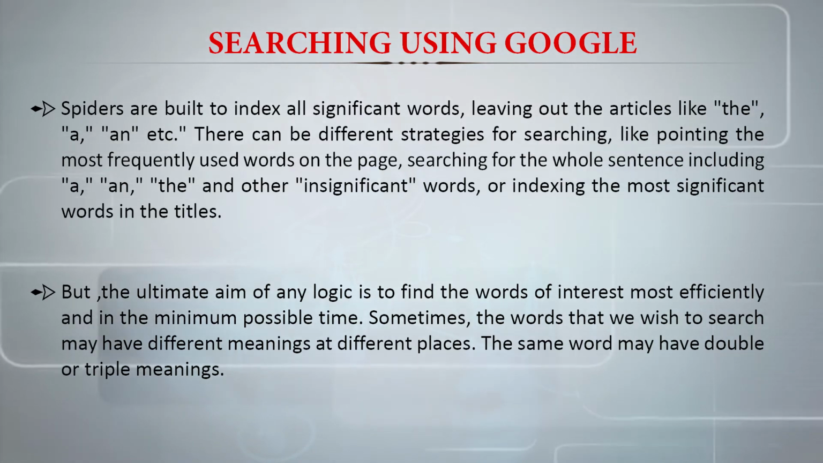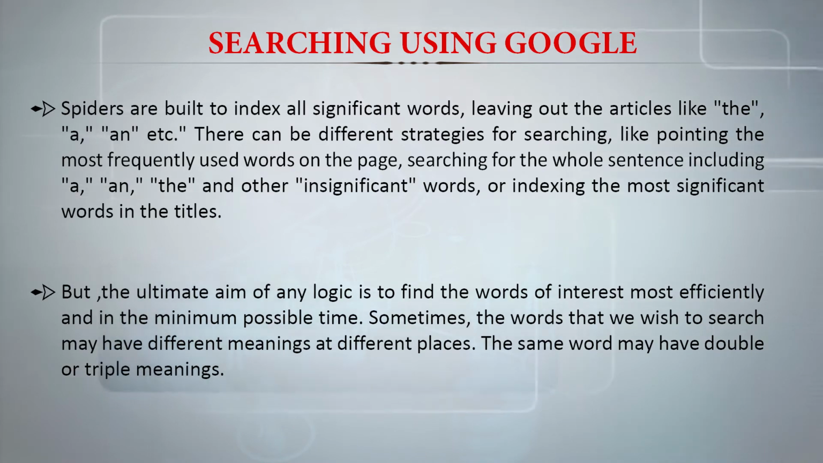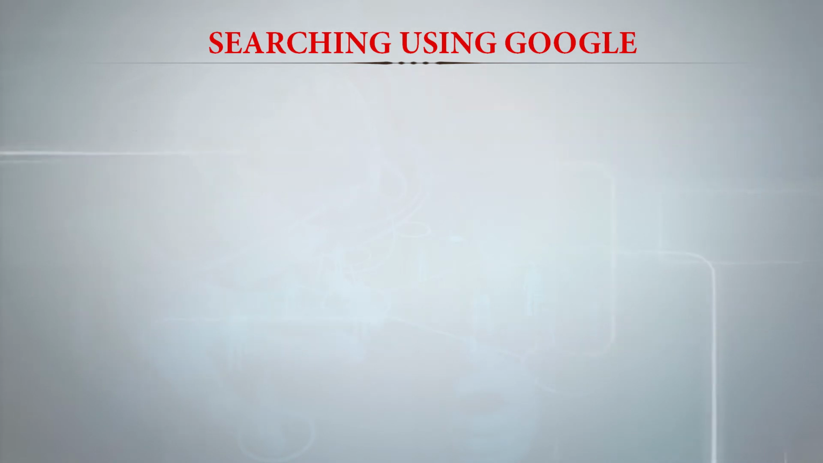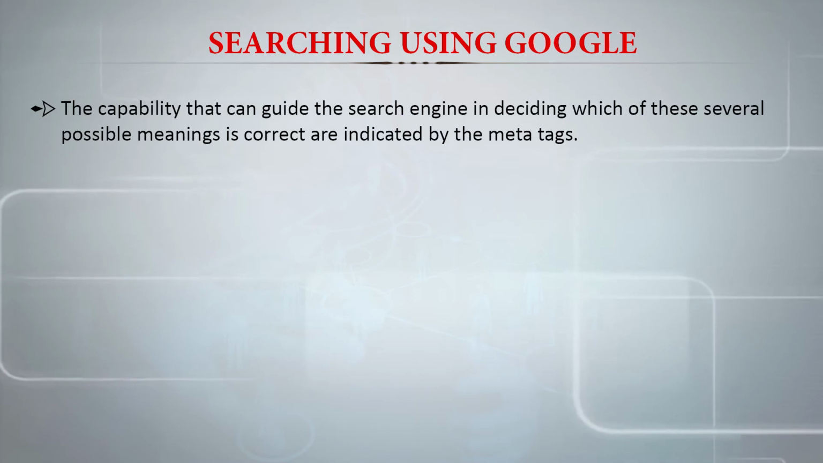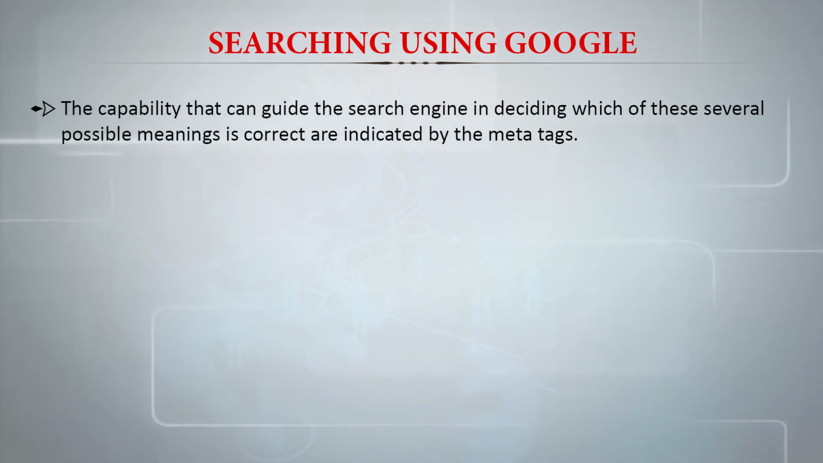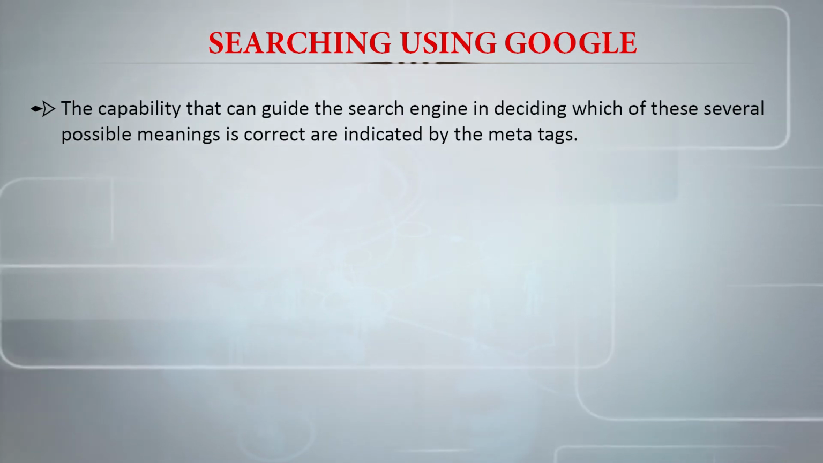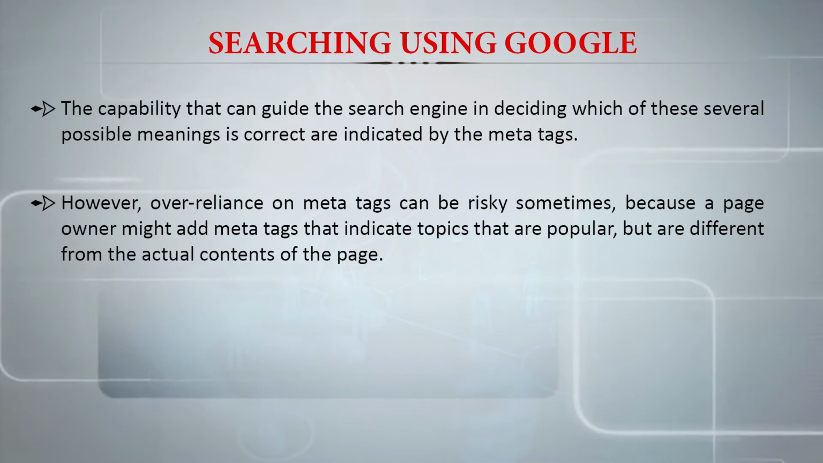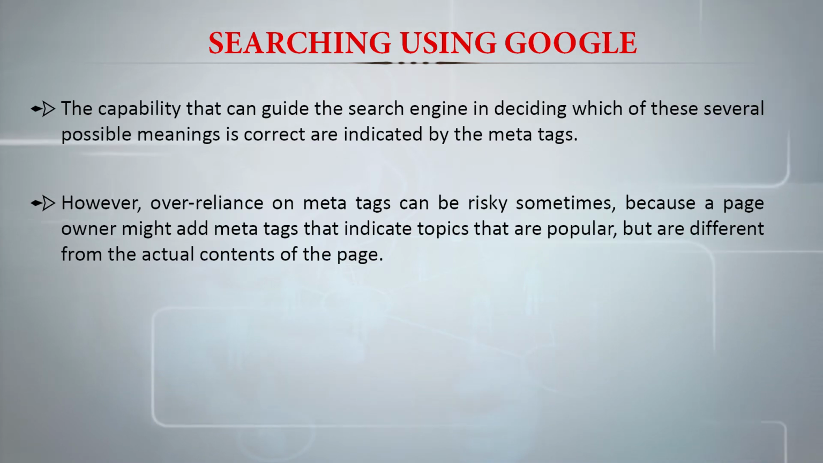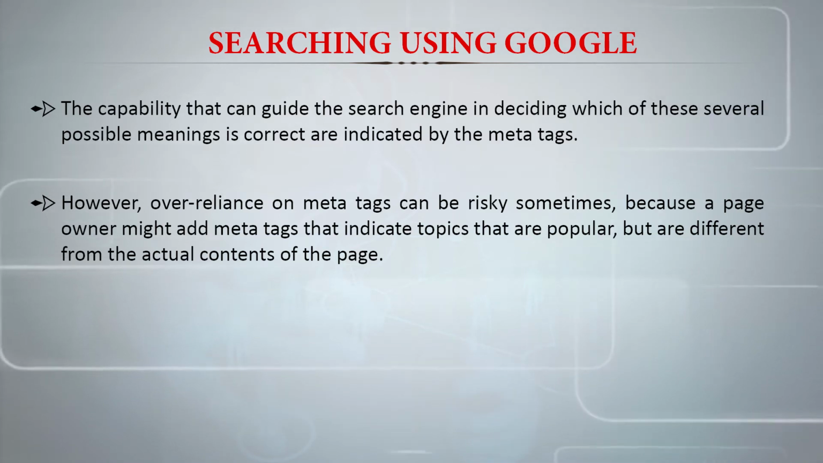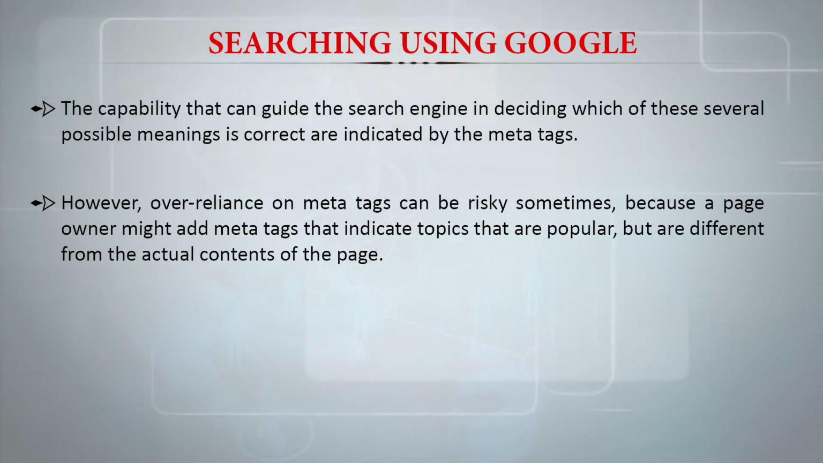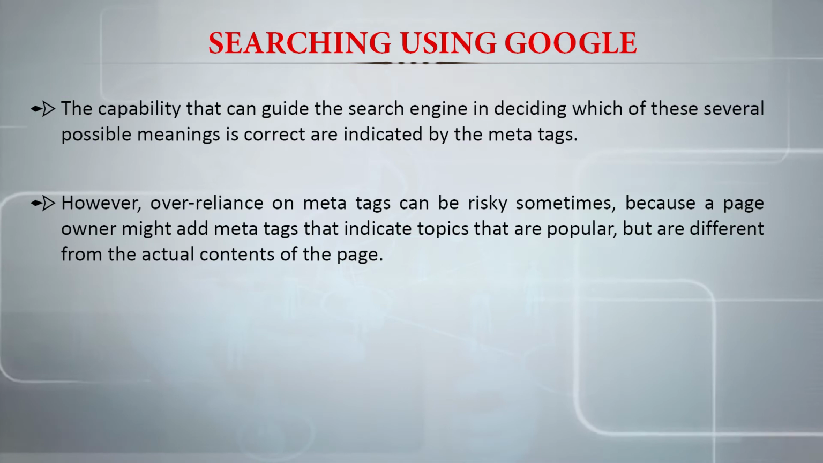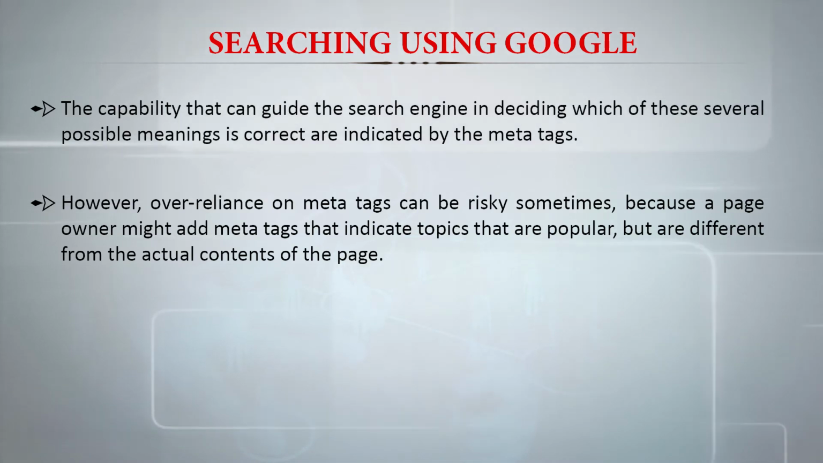The same word may have double or triple meanings. The capability that can guide the search engine in deciding which of these several possible meanings is correct is indicated by the meta tags. However, over-reliance on meta tags can be risky sometimes, because a page owner might add meta tags that indicate topics that are popular but are different from the actual contents of the page.